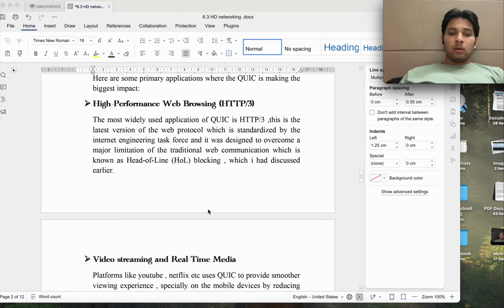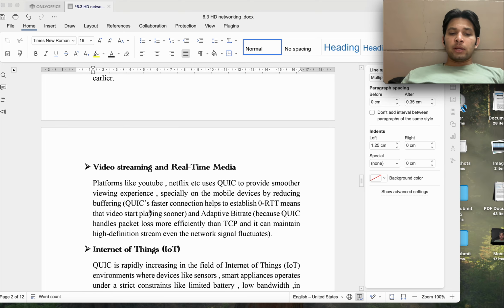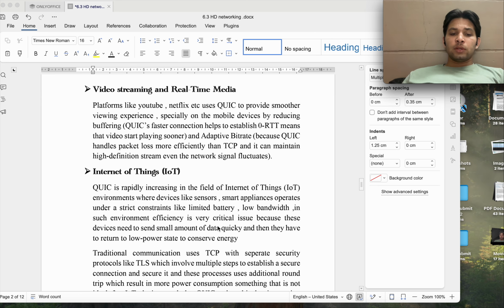The most widely used application of QUIC is HTTP/3. This is the latest version of the web protocol, standardized by the Internet Engineering Task Force. It was designed to overcome major limitations like HOL blocking, as we discussed earlier, where previous packets were blocked. In video streaming, QUIC provides a smoother viewing experience in real time, especially on mobile devices, by reducing buffering. Because QUIC is faster and helps establish zero RTT, the video starts playing sooner. And we have discussed all these things earlier also.